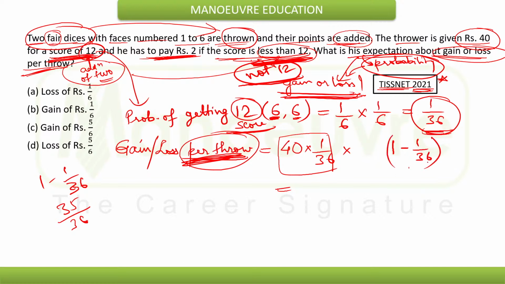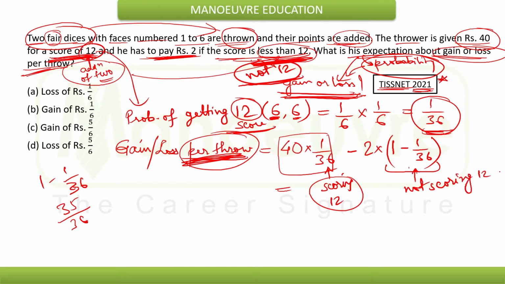In that event, what will happen? He will lose 2 rupees. That means minus 2 into. This is the probability of scoring 12, and this is the probability of not scoring 12, in which case he will lose 2 rupees.